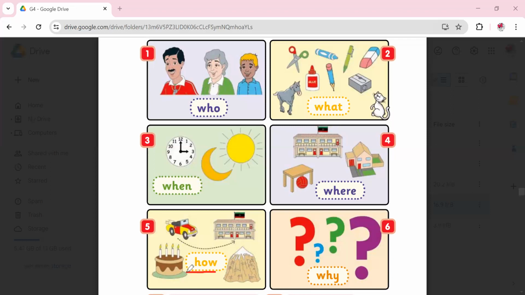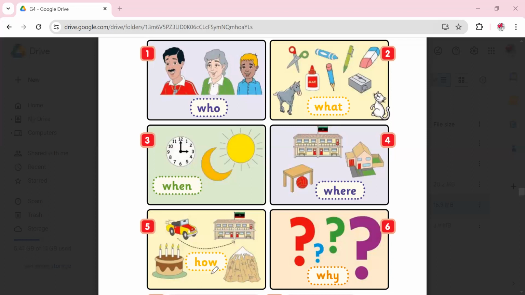Number 5, how? How do you go to school? I go to school by car. Or how do you make a cake? How do you bake a cake or make a cake? You tell me the ingredients and the instructions on how to make a cake. How do you play football? Or how do you tie your shoe? Anything. How we use it to ask about a way to do something. How do you do that?